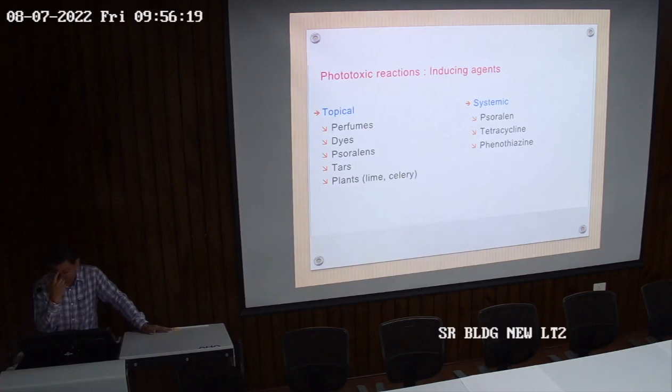So usually we ask patients to avoid using Dettol soap or Lifebuoy soaps. So these soaps are red and they contain certain photosensitizers. So you get much more reactions, photosensitivity in those patients who are using Dettol and Lifebuoy soaps. So perfumes, again, if you apply perfume over the face and go out in the sun, the chances of photodermatitis are much more. Dyes, psoralen stars, lime application over the skin and photo exposure will lead to burn over that area.